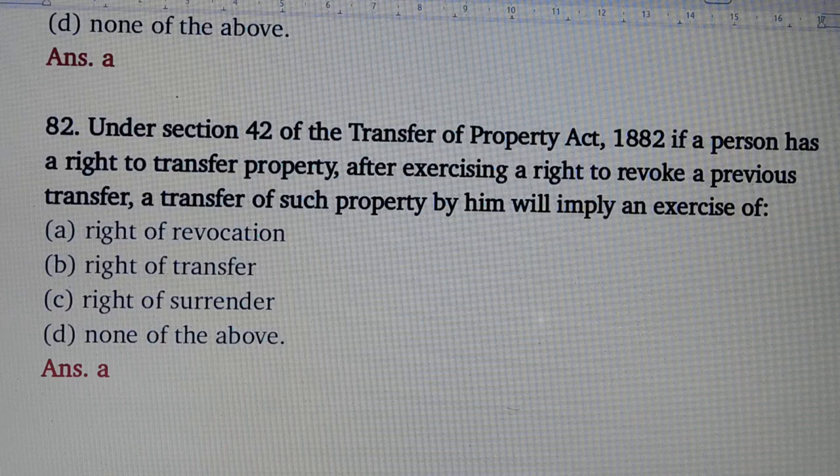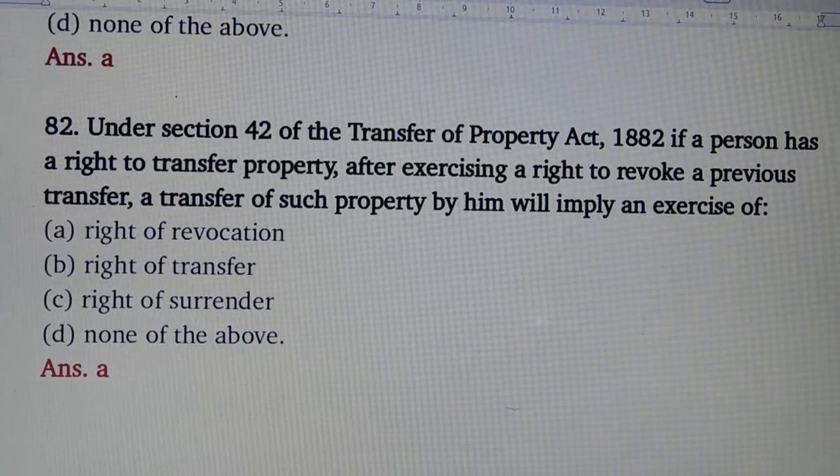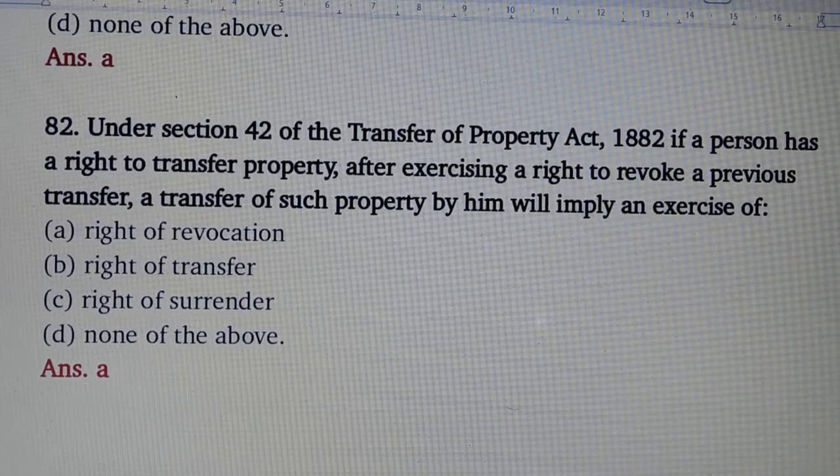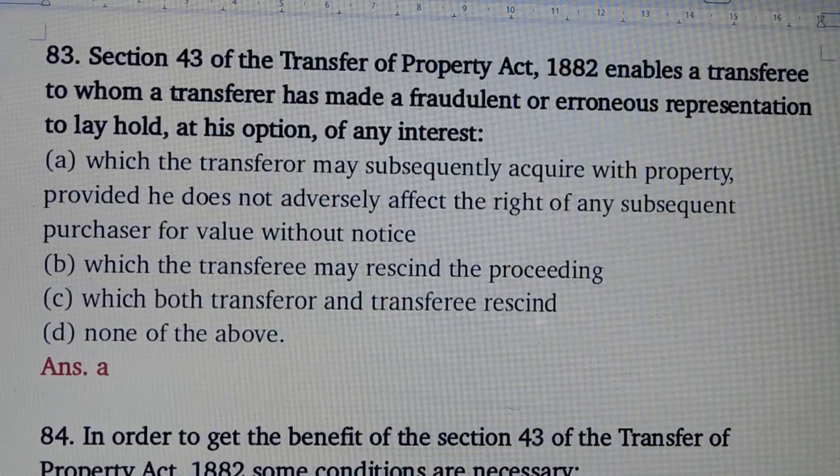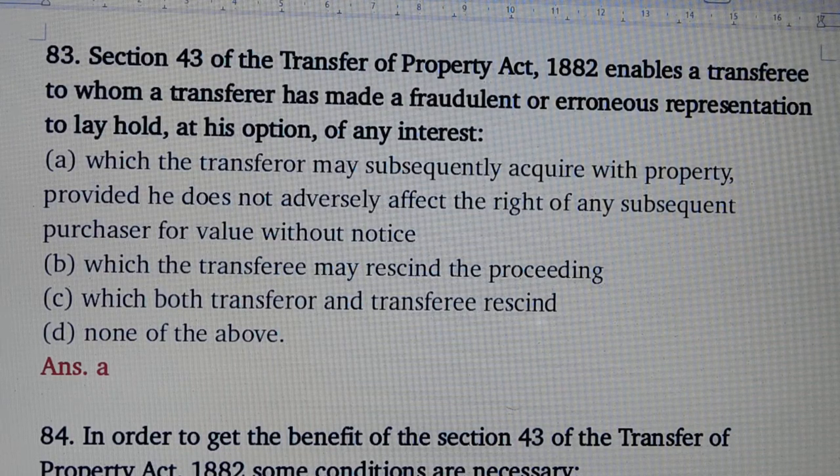Question number 82. Under section 42 of the Transfer of Property Act, if a person has a right to transfer property after exercising a right to revoke a previous transfer, a transfer of such property by him will imply an exercise of. Answer is option number A, right of revocation. Question number 83. Section 43 of the Transfer of Property Act enables a transferee to whom a transferor has made a fraudulent or erroneous representation to lay hold at his option of any interest. Answer is option number A.